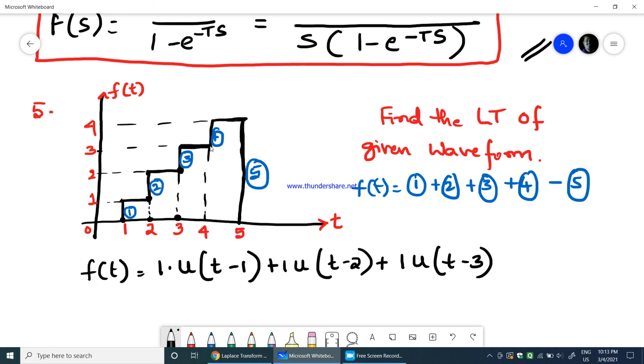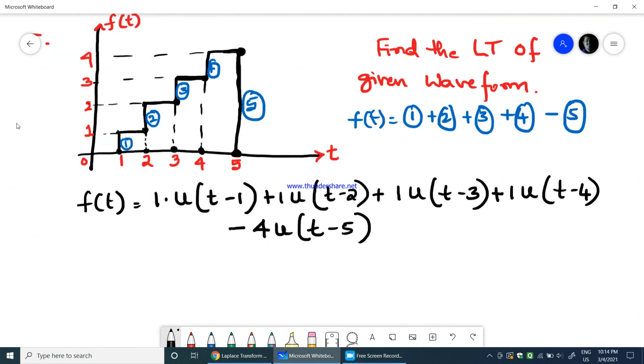Okay, this is constant again at this point, plus again the distance is 3 to 4, which is plus 1 into u of t minus 4, because it is a delay with 4, minus, from here to here the distance is 4, therefore minus 4 times u of, what is the delay here? 5, t minus 5. So this would be the function f of t for this particular waveform.